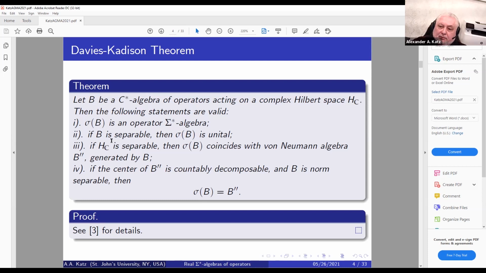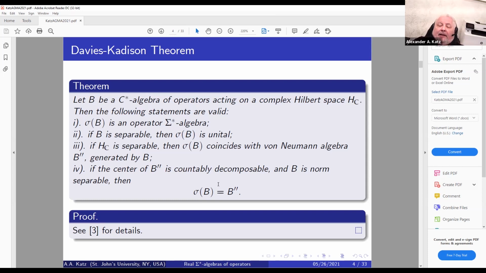If B is non-separable, I mean, sigma of B is unital. If a Hilbert space is separable, then its sigma envelope coincides with the smallest von Neumann algebra, B commutant of B, generated by B. And finally, if the center of the bicommutant of B is countably decomposable and B is non-separable, then the sigma envelope coincides with B bicommutant.